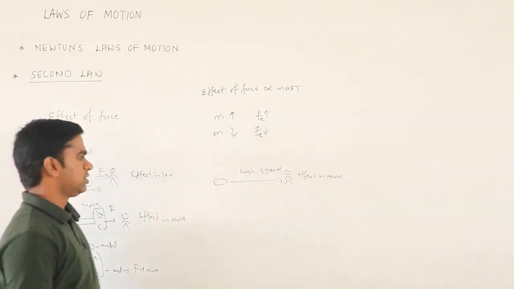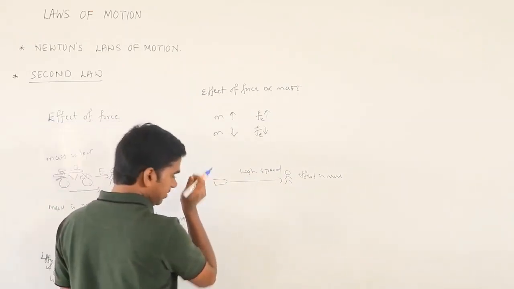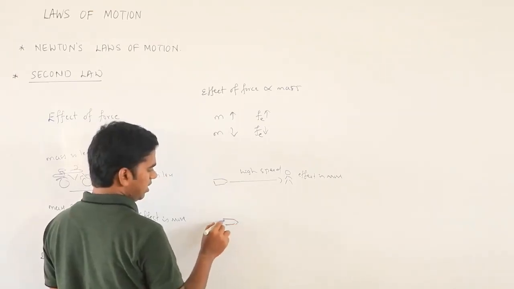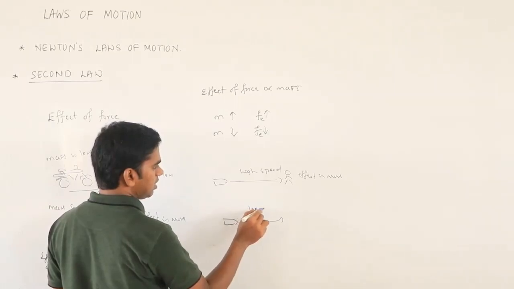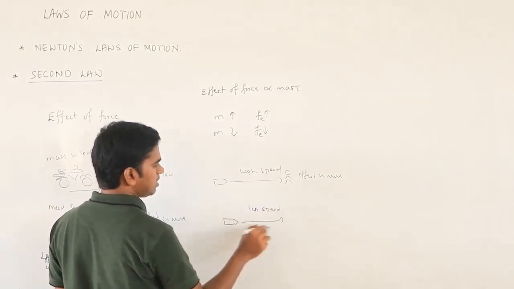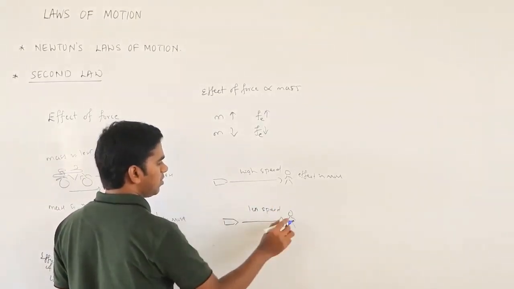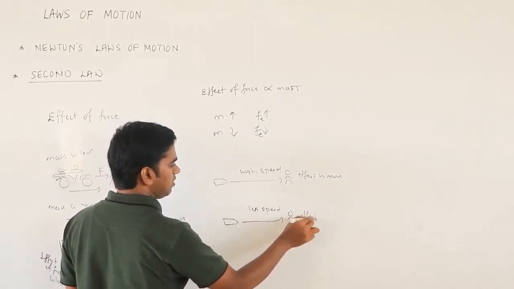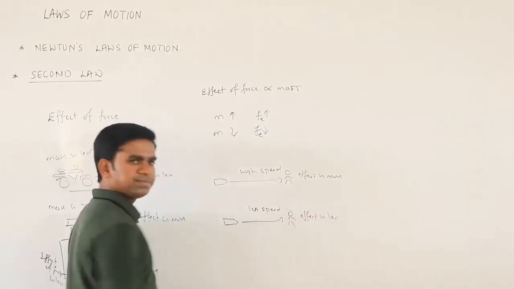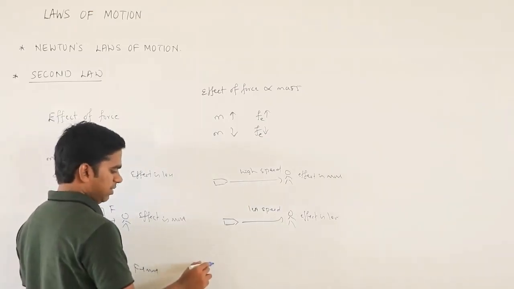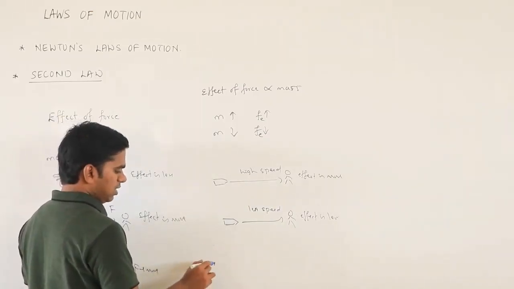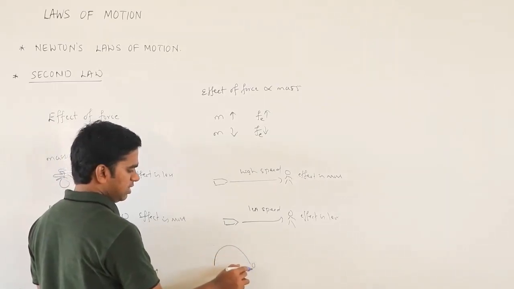Similarly, instead of this, suppose the same bullet of the same mass is shot with a less speed. What will happen? He may get hurt, but he will not die. So the effect is less. Getting the point? Similarly, when the cricket ball comes like this, you can easily catch it.